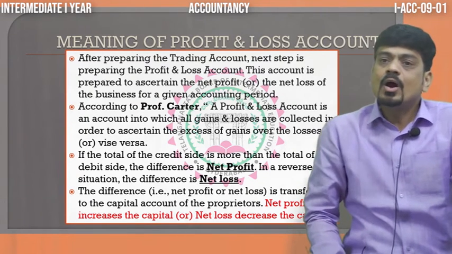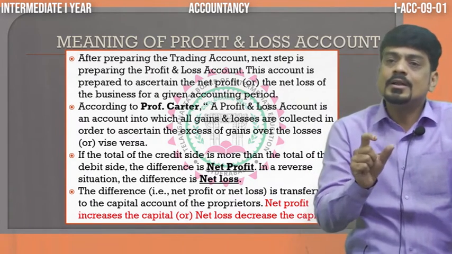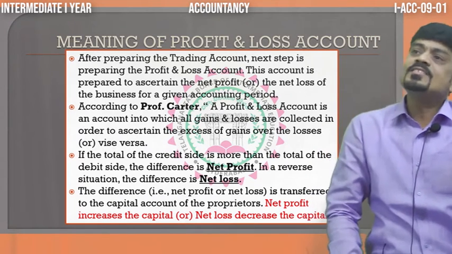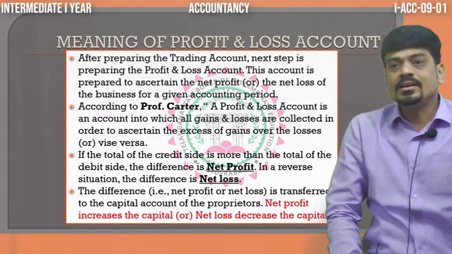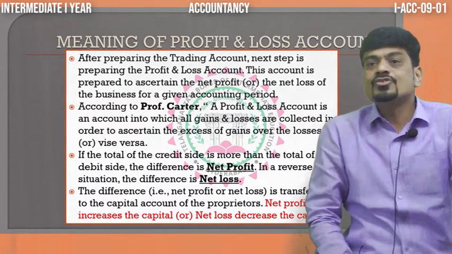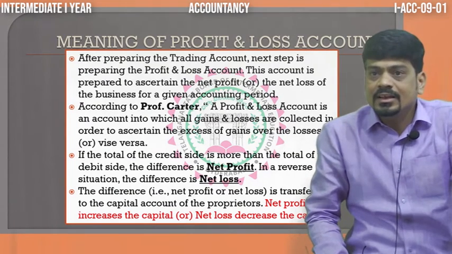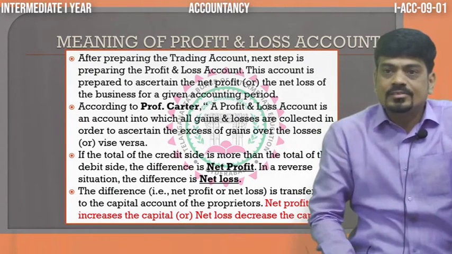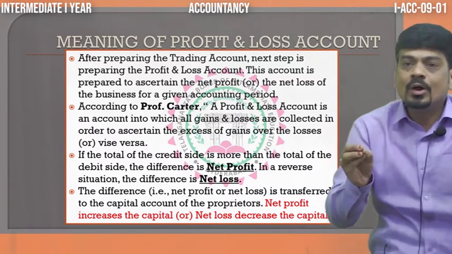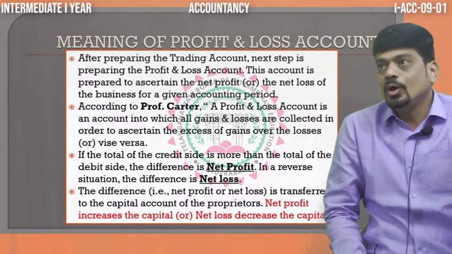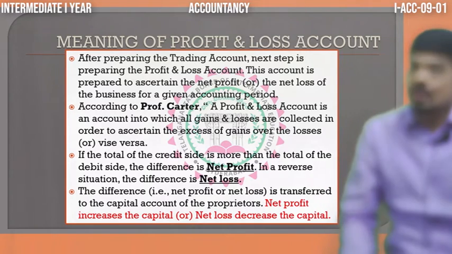And how is this profit and loss account defined? Professor Carter says that it is an account in which all gains and losses are collected. Why? To ascertain the excess of gain over the losses, nothing but the profit or the loss.